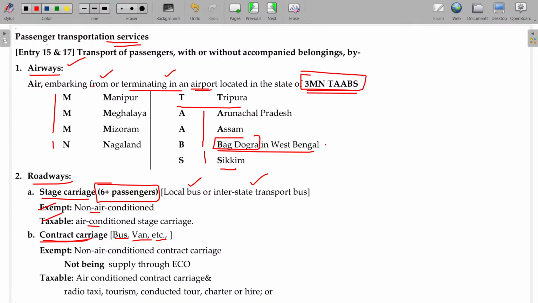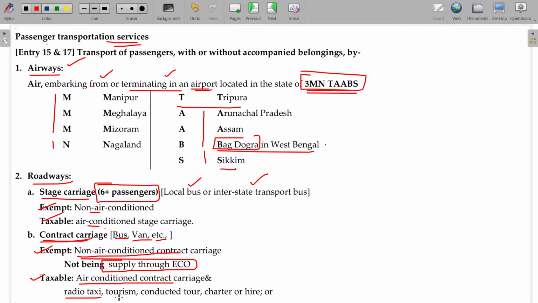If that is an air conditioned contract carriage, it is taxable. If the same is a non-air conditioned contract carriage, then it is exempted, but not if supplied through ECO. So if the van is taken on rental and is non-AC, then GST will not be leviable. In case of AC, GST will be leviable.